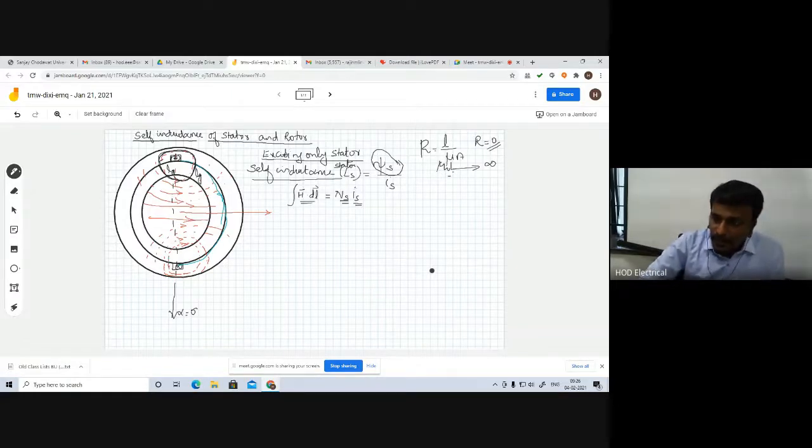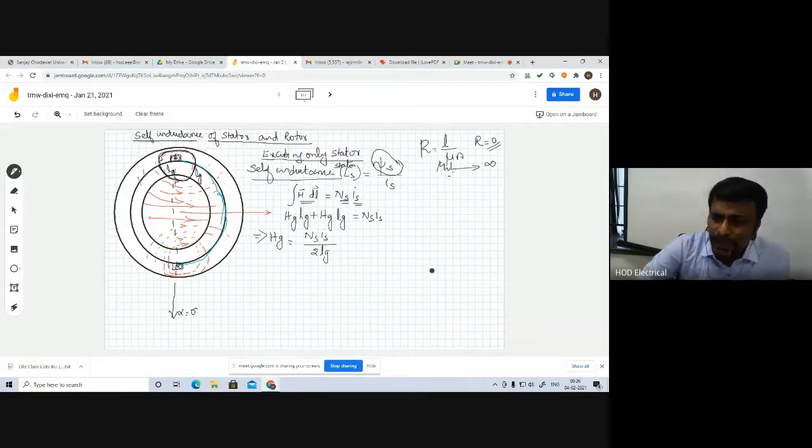Then we have the magnetic field intensity Hg times the air gap length Lg, and on the returning path again Hg times Lg, assuming it is constant. So Hg times Lg twice is equal to Ns times Is. From this, we get Hg equal to Ns Is divided by 2 Lg.